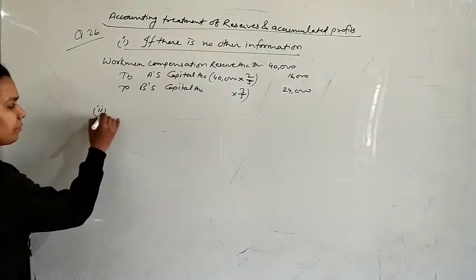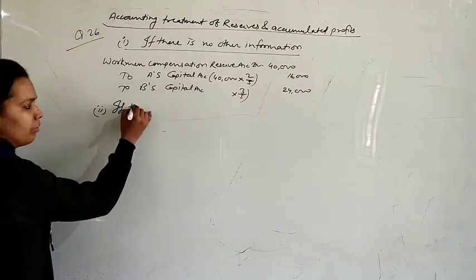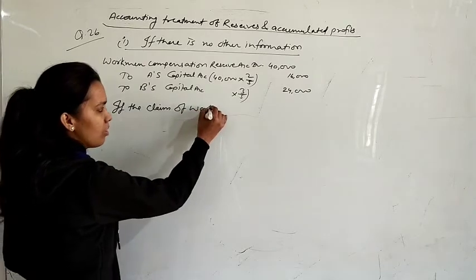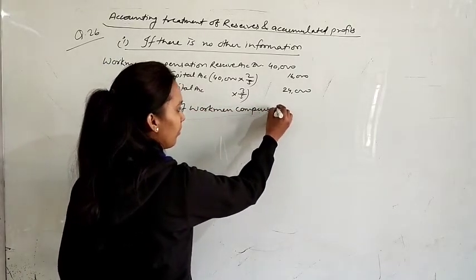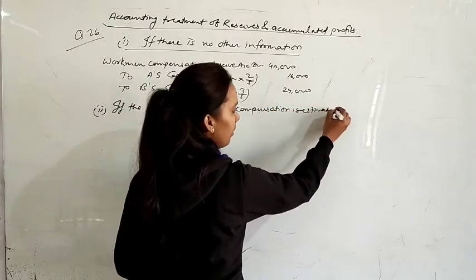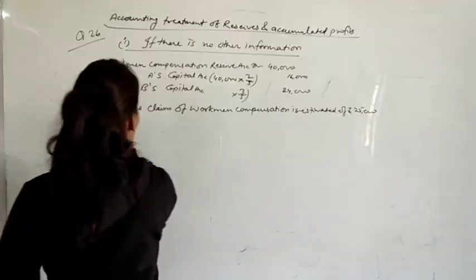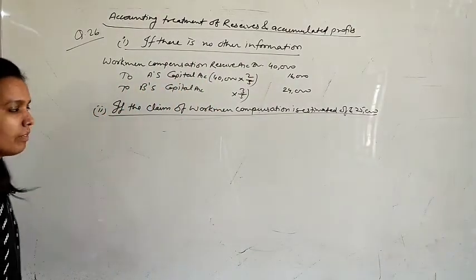Second condition, if a claim on account of workman compensation is estimated at rupees 25,000. Actually your reserve is rupees 40,000 but you estimated the claim at rupees 25,000.